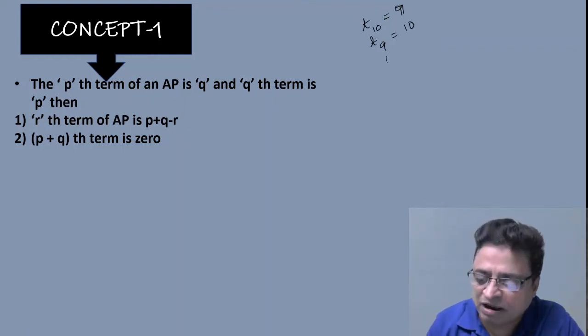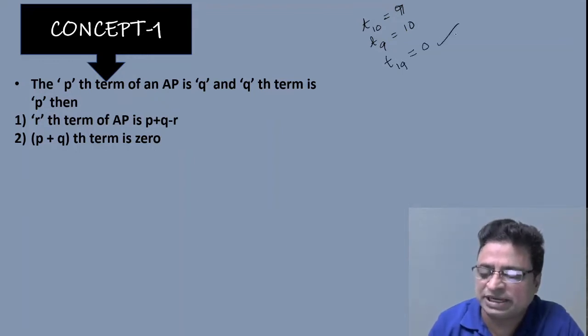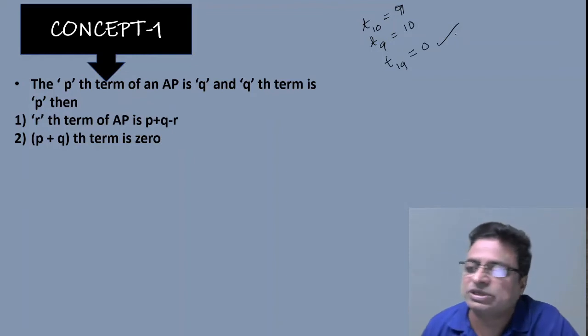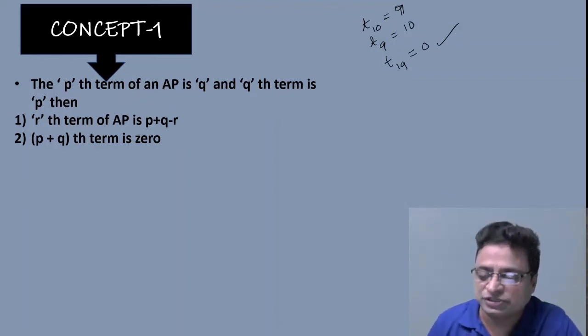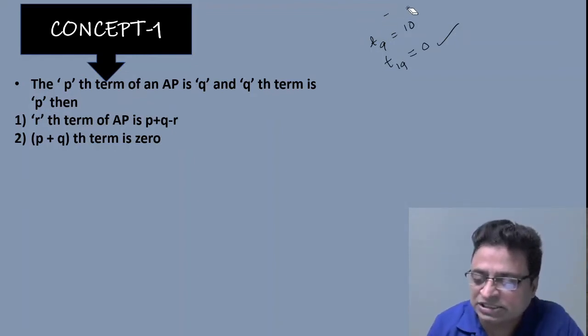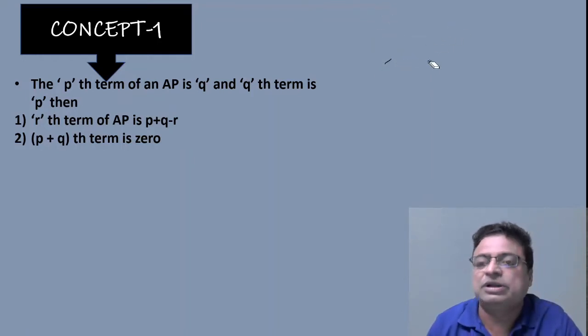So if they are asking what is the 19th term, then without solving the question, immediately the answer should be 0. In that way, these shortcuts are very, very useful, and the derivations are also very, very useful. My suggestion would be please practice those derivations.